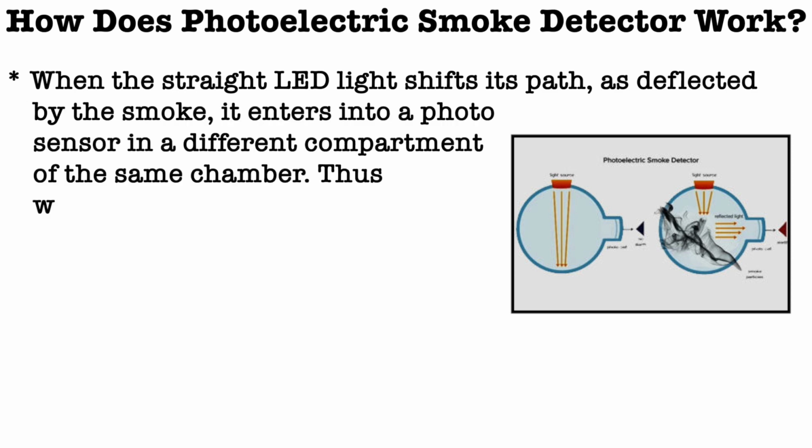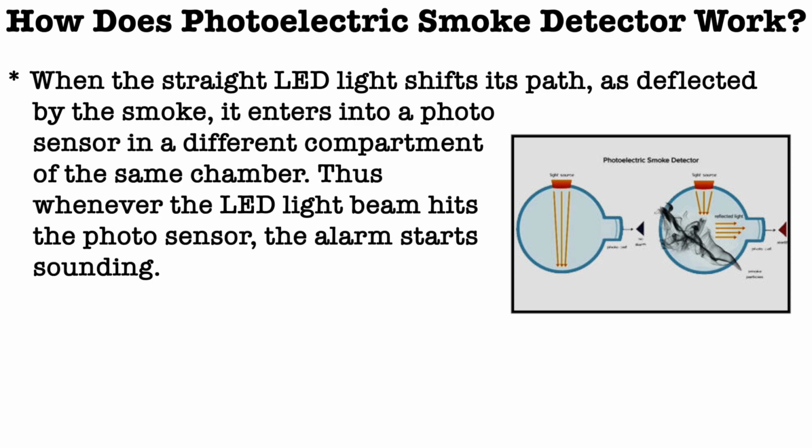When the LED light shifts its path because of the smoke, it enters a photosensor in a different compartment of the same chamber. Thus, whenever the LED light beam hits the photosensor, the alarm starts sounding.